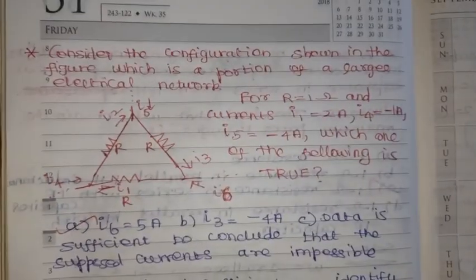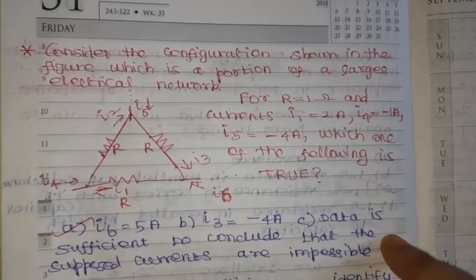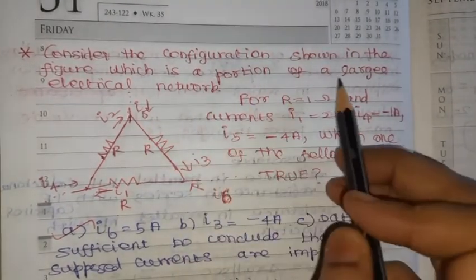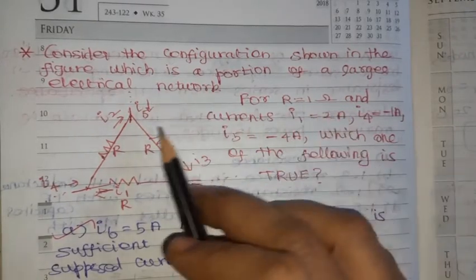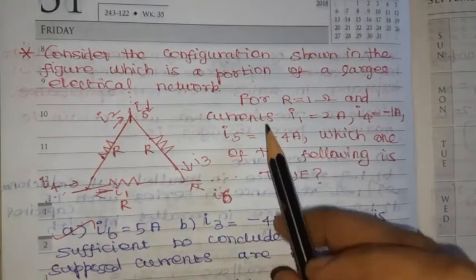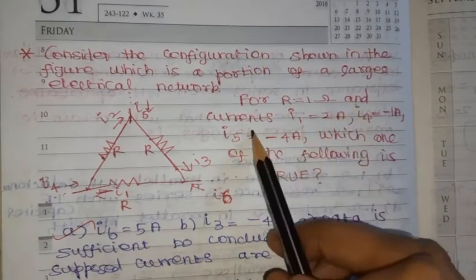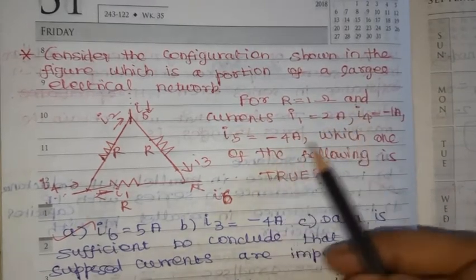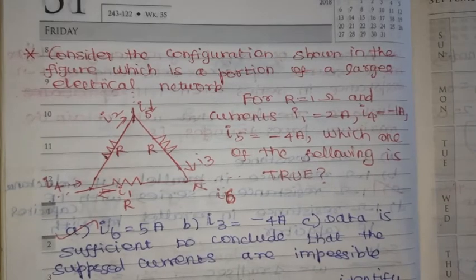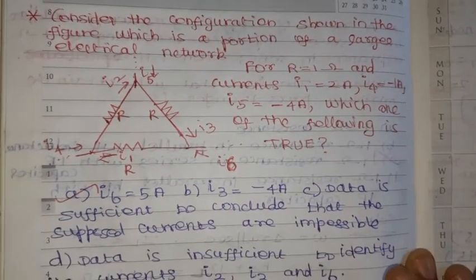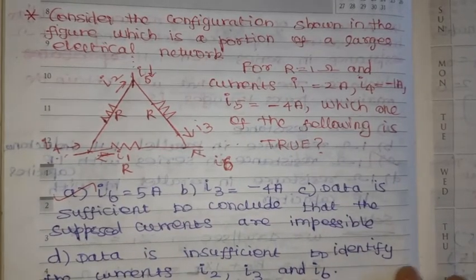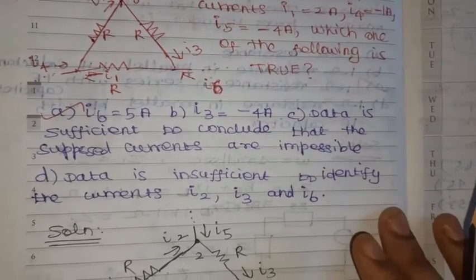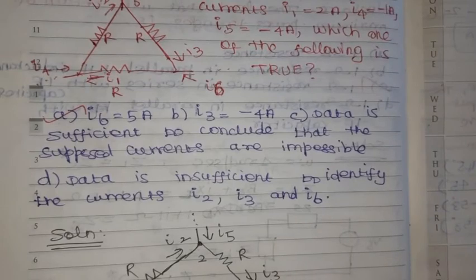Then move on to the next problem. Consider the configuration shown in the figure, which is a portion of a larger electrical network. For R equal to 1 ohm and the currents I1, I4, I5 all given, from this we can find out which one of the following is true. So we'll see. From the options we need to identify which one is true.